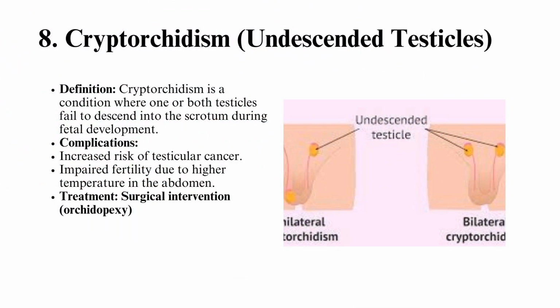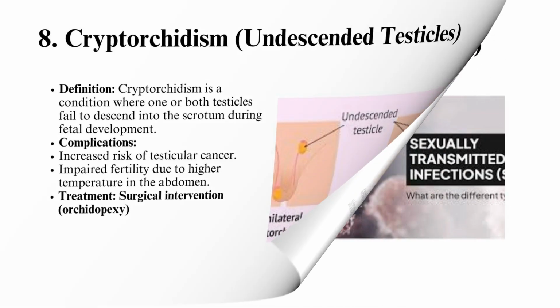8. Cryptorchidism, undescended testicles. Definition: cryptorchidism is a condition where one or both testicles fail to descend into the scrotum during fetal development. Complications: increased risk of testicular cancer, impaired fertility due to higher temperature in the abdomen. Treatments: surgical intervention, orchidopexy, to move the undescended testicle into the scrotum.